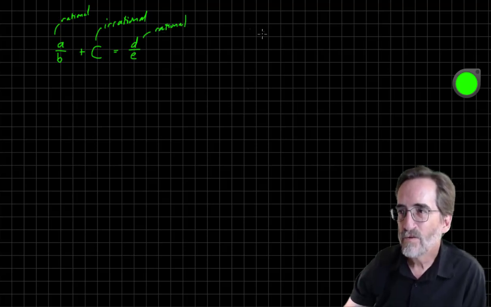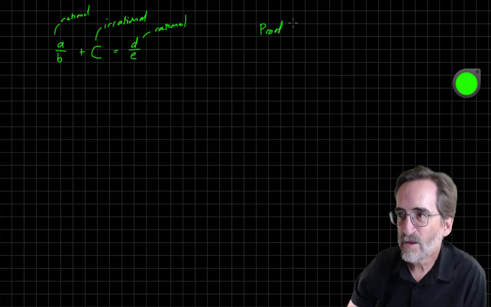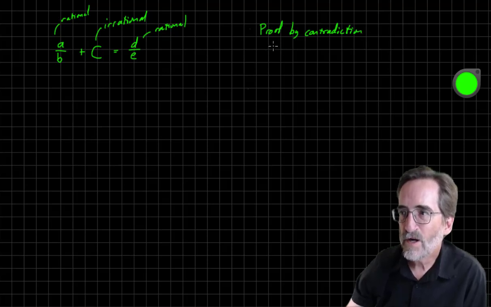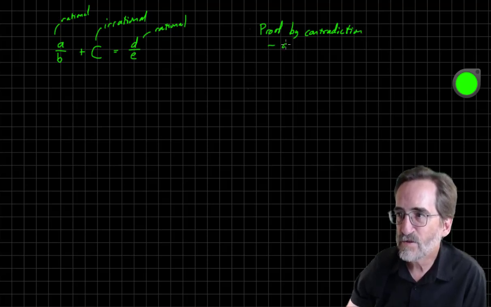Okay? This is an example of proof by contradiction. What a proof by contradiction is, it starts by assume it's true, and then prove that it leads to a contradiction.